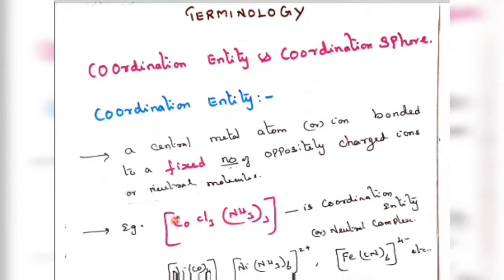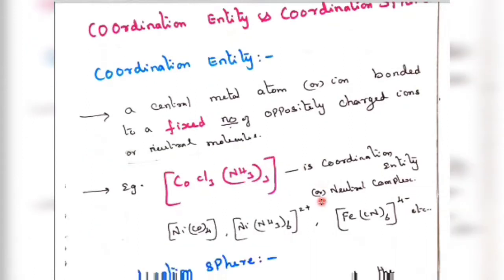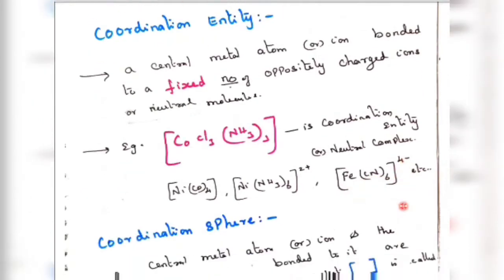For example, [Co(NH3)3Cl3]. Here Co is the central metal and these are ligands, enclosed in a square bracket. They are called a coordination entity, or neutral complex. So Ni(CO)4 is a neutral complex, [Ni(NH3)6]2+ is the cationic complex, and [Fe(CN)6]4- is the anionic complex.